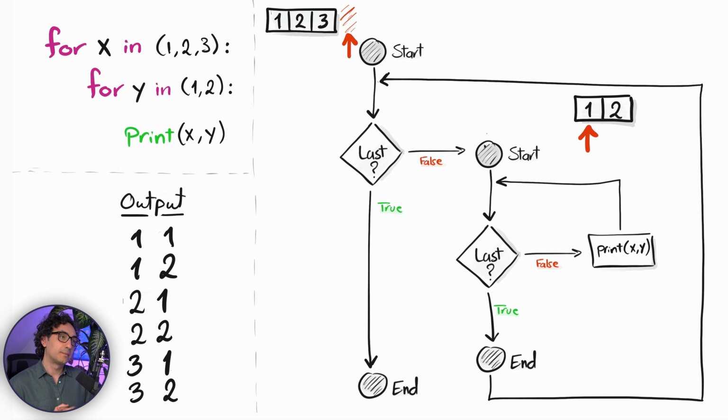And now Python is going to ask the outer loop, give me the next item. The iterator is going to say stop, I don't have anything left. And finally, you will exit the outer loop and go to the end. Now we are at the end of the outer loop and everything stops. So this is exactly how Python executes nested loops.